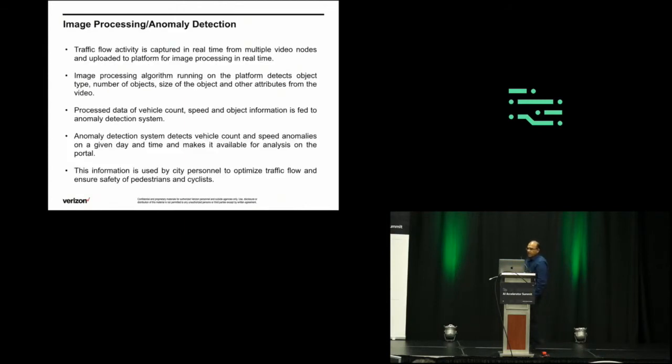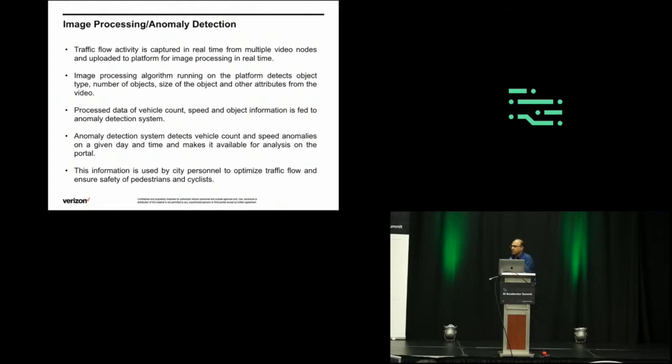So, the image processing and anomaly detection. Traffic flow activity is captured in real time by multiple video nodes and uploaded to the platform. There is image processing going on: slices of video are taken and converted into images. From those images, the system detects objects and recognizes the different objects. It can be a pedestrian, bicyclist, automobile, or a pet. So multiple objects are detected, and that's the key.